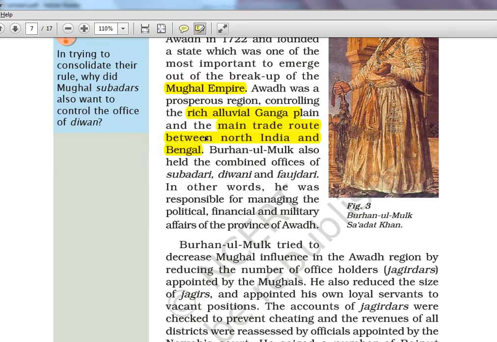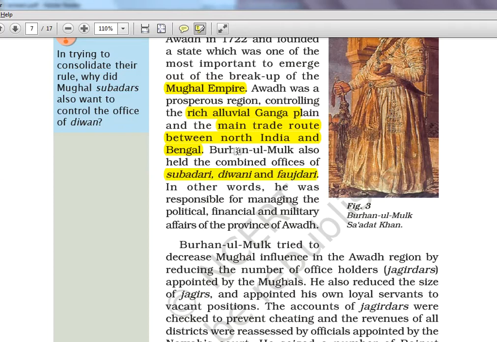Warren Hastings had a policy of ring fence, if you remember. What he did is create a ring kind of thing. If he wanted to protect Bengal, he would go and conquer the places around it, like creating a fence. That is the policy of ring fence. So Awadh was one of the key areas which he controlled, because he wanted to protect Bengal in turn. Now Buranul Mulk also held the combined offices of Subedari, Diwani and Fauzdari, so he did everything.